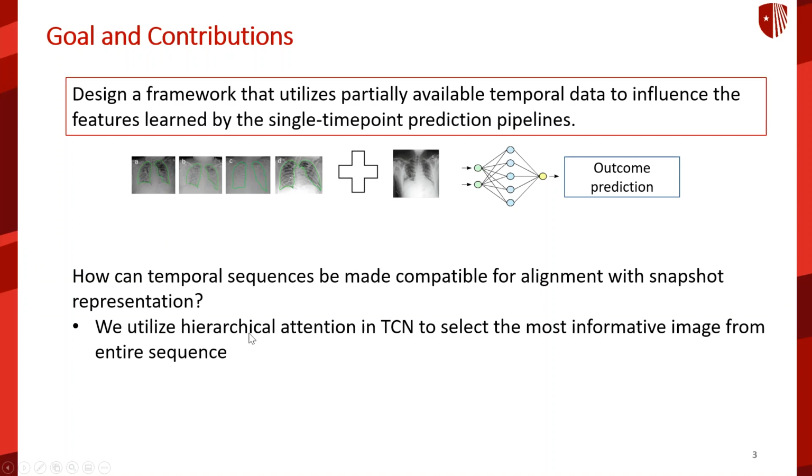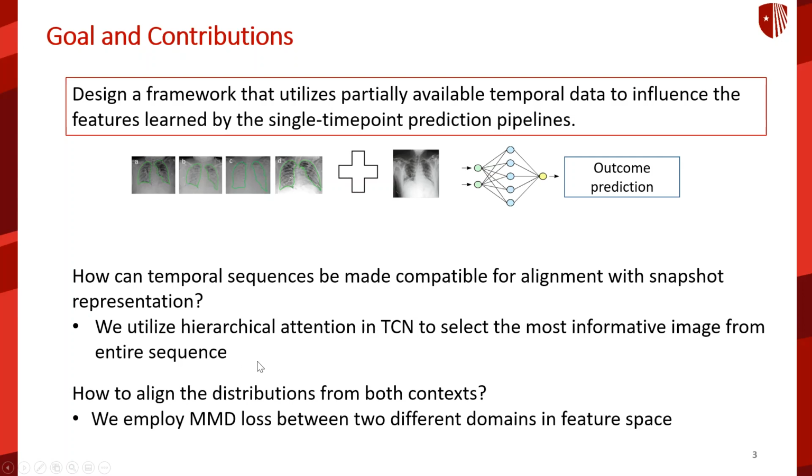We solve this by employing hierarchical attention in temporal ConvNet or TCN in order to select the most informative image from the entire sequence. Once we obtain the two compatible contextual representations, we had to align them in feature space. And for this alignment, we utilize maximum mean discrepancy loss or MMD between the snapshot and the temporal domains.